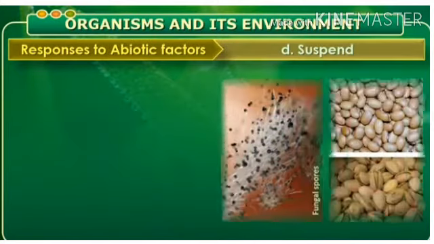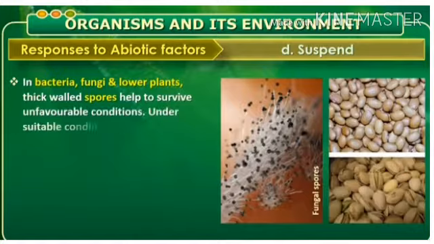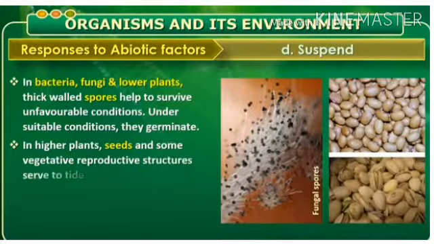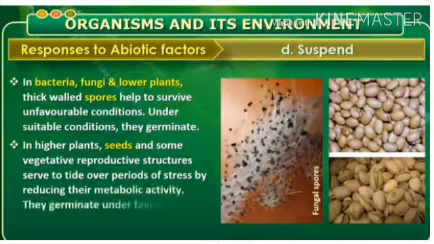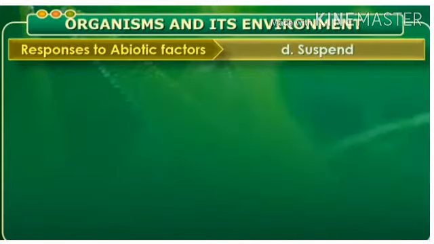Last mechanism is the suspend. This is done by the bacteria, fungi and the lower plants. They have thick walled spores which help them to survive in unfavorable conditions, and when the suitable conditions come, they germinate. In higher plants, seeds and some vegetative reproductive structures serve to tide over periods of stress by reducing their metabolic activities. They germinate under favorable moisture and temperature. The suspend is done by those organisms who cannot migrate.